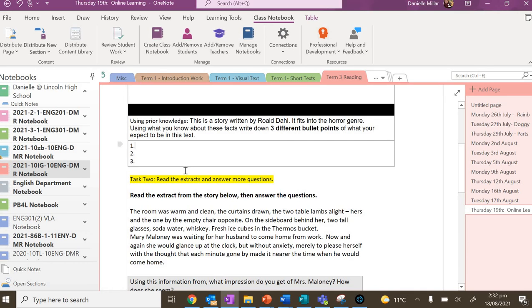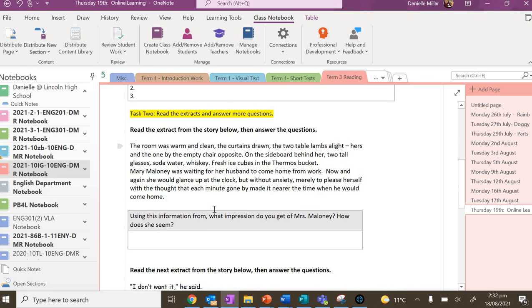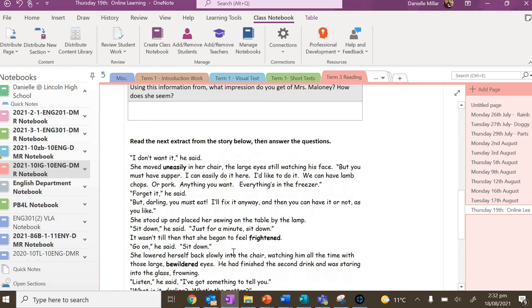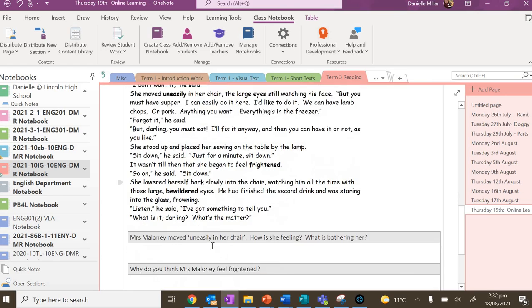When you have done that, there are just 2 very short extracts to read below. An extract is like a little chunk from the story. There is one here, and when you have read that, you are just going to type in what your impression of Mrs. Maloney is, the character. What does she seem like? What do you think of her for a start? Mrs. Maloney is Mary Maloney. And then it's the same thing here. This one's a little longer.